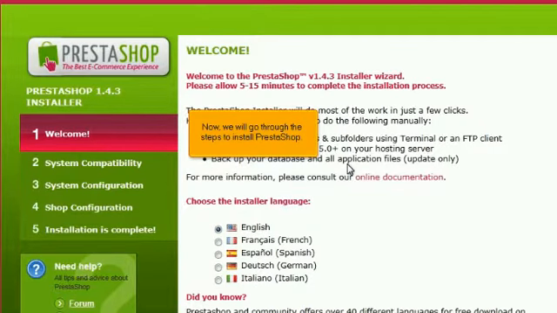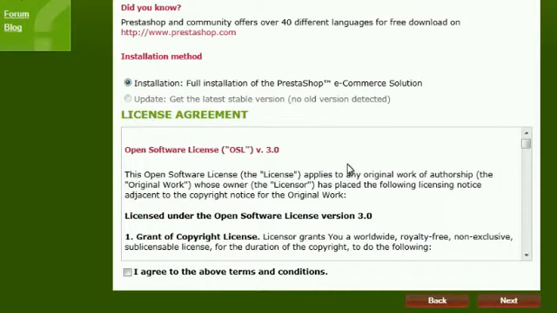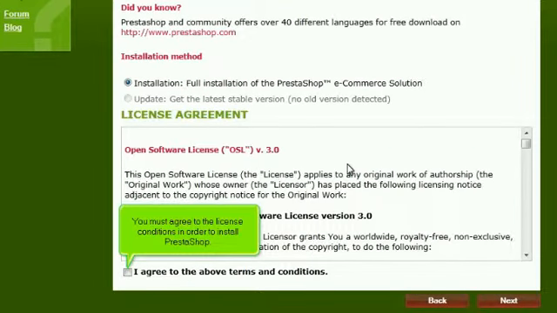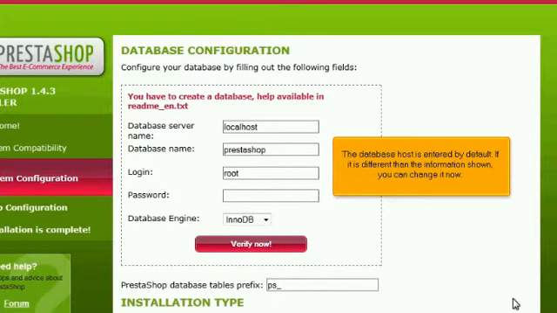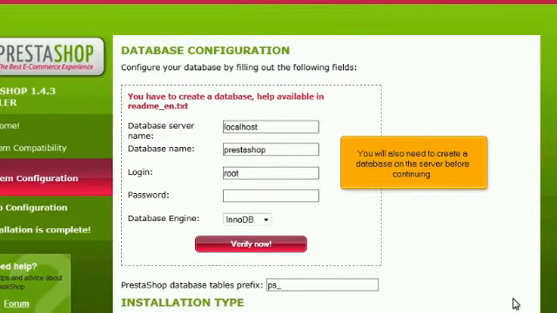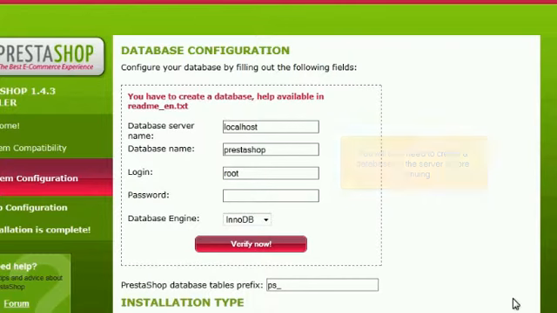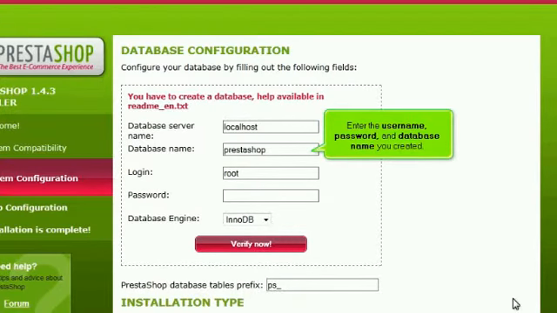Now, we will go through the steps to install PrestaShop. You must agree to the license conditions in order to install PrestaShop. Click Next. The database host is entered by default. If it is different than the information shown, you can change it now. You will also need to create a database on the server before continuing. Enter the username, password, and database name you created.